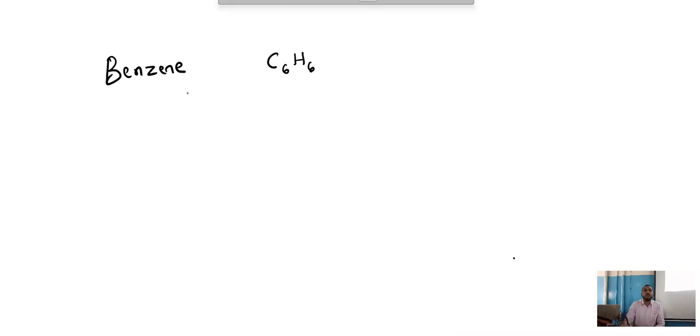See children, aromatic hydrocarbons are in a cyclic structure. 1, 2, 3, 4, 5, 6. Single bond, double bond, single bond, double bond, single bond, double bond. Now, please apply the same rule. For this one carbon, how many bonds are here? 3.